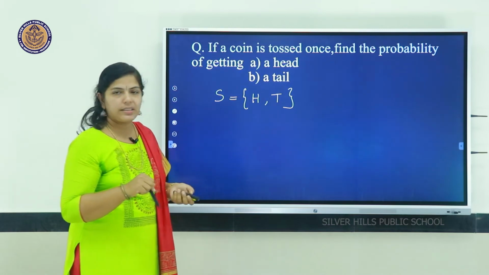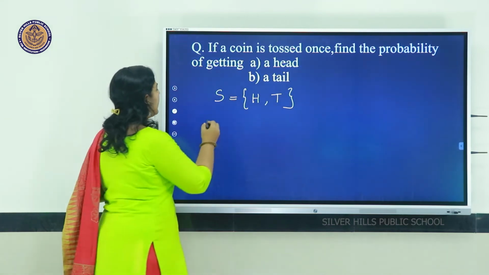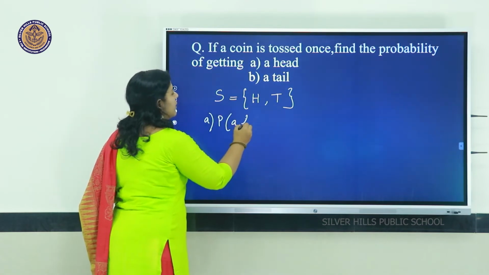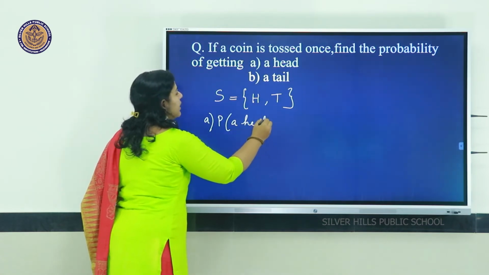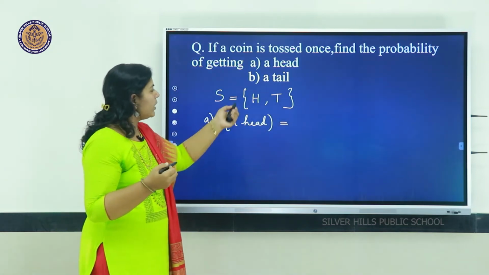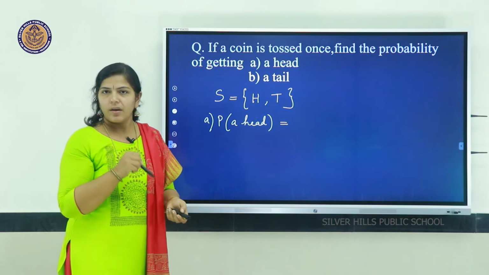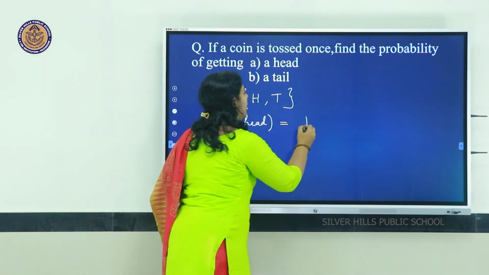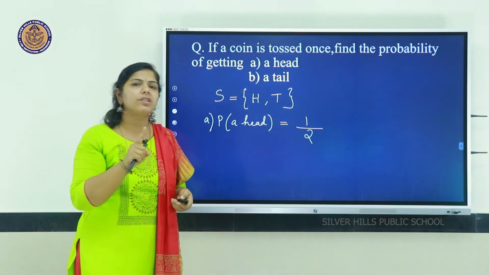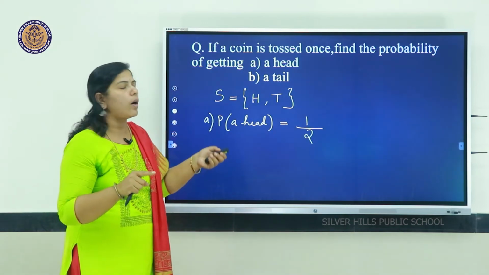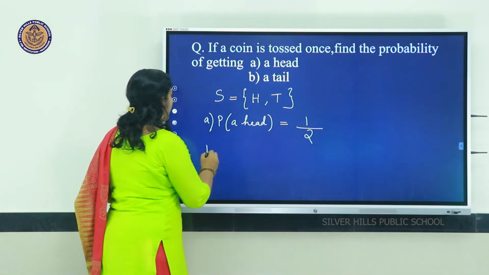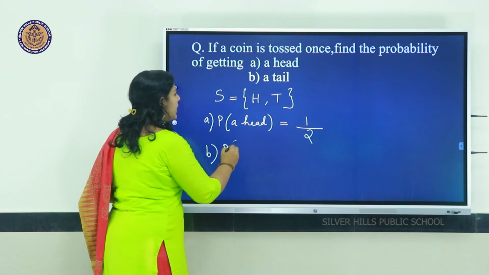So what is the question? Probability of getting a head. How many chances are there for getting a head? Out of two outcomes, only one chance for head, that is 1 out of 2 total outcomes. Then second part, B, probability of getting a tail.